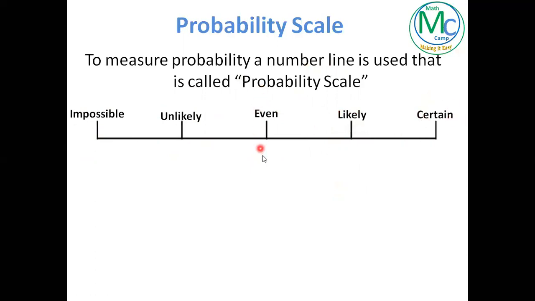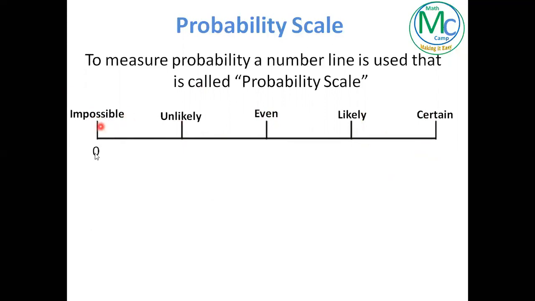Keep in mind, even is the half of the number line. So if we are between impossible and even, we have unlikely probability. And if we are between even and certain, it will be a likely probability. Likely probability will be from here to here, and unlikely will be between this and this.